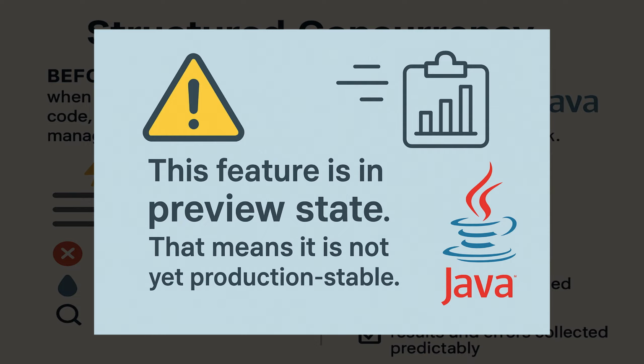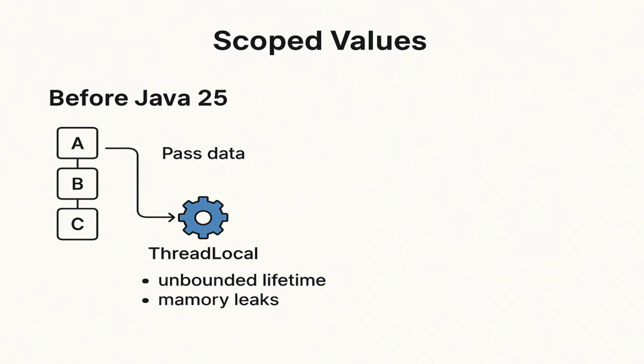The next enhancement is scoped value. Before Java 25, if we needed to share some data or context across different parts of the program, there were two ways. Either we pass it as a method argument or we use thread local. Thread local has drawbacks such as unbounded lifetime and possible memory leaks. And passing parameters down many method calls is tedious and can result in cluttered APIs.